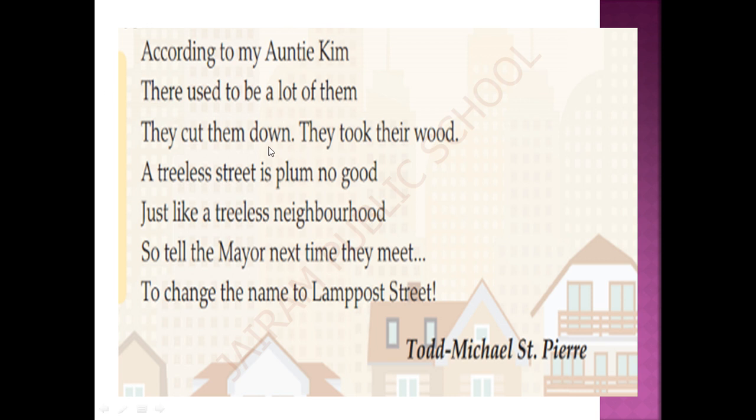They cut them down. Here the word they is referring to the people of Cypress Street. The people of Cypress Street cut them down. Here the word them is referring to cypress trees. So let us read this sentence once again. The people of Cypress Street cut the cypress trees down. They took their wood. Here same, the word they is referring to the people of Cypress Street. The people of Cypress Street took their wood.